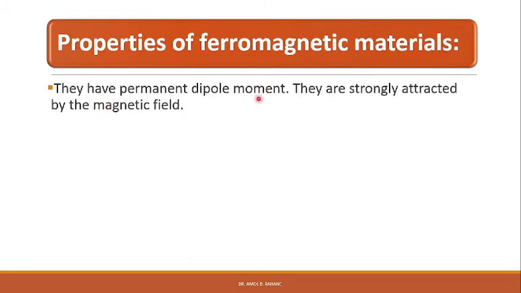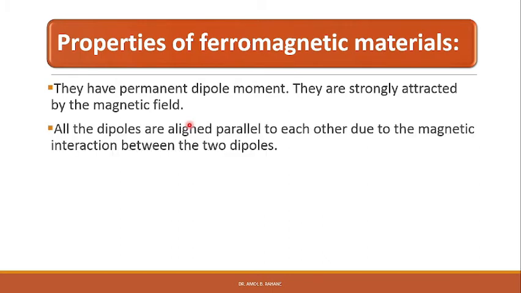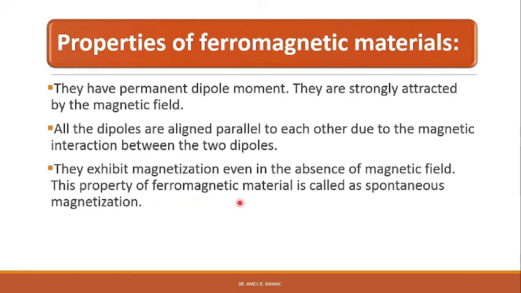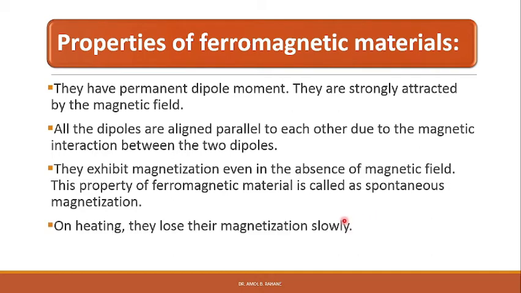So these ferromagnetic materials have permanent dipole moments, and they are strongly attracted by the magnetic field. All the dipoles are aligned parallel to each other due to the magnetic interaction between the dipoles. The ferromagnetic materials exhibit magnetization even in the absence of a magnetic field. This property is called spontaneous magnetization. On heating, they lose their magnetization slowly.